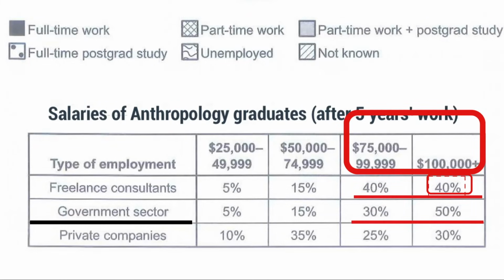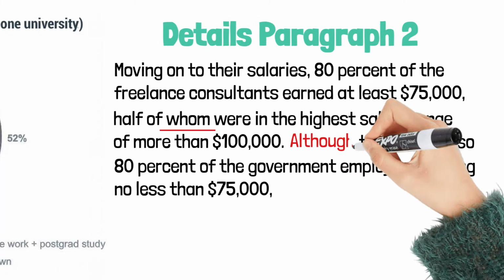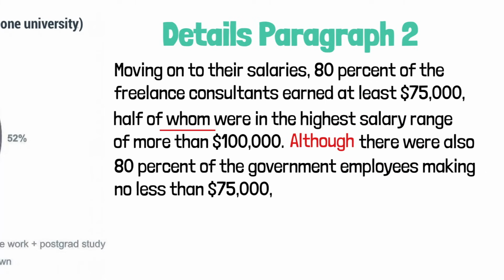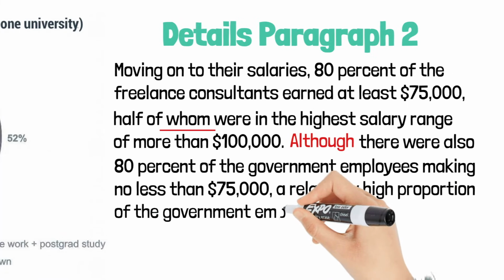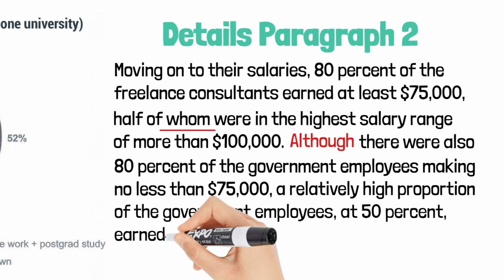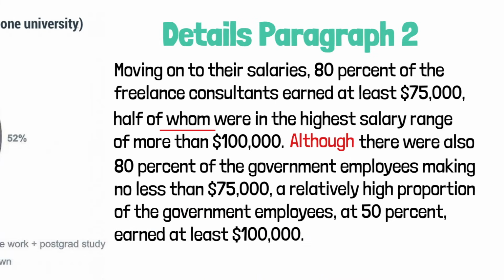The difference is that compared with the freelance consultants, the percentage of the government employees that were in the highest salary range is higher, and we can use although to show this difference. Although there were also 80% of the government employees making no less than $75,000, a relatively high proportion of the government employees at 50% earned at least $100,000.